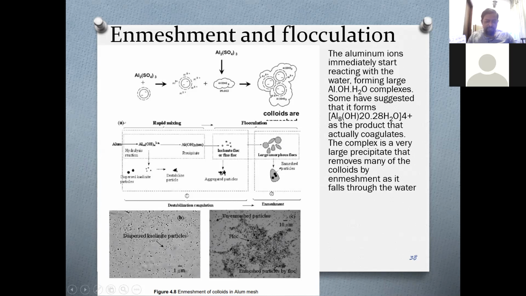Now here in this figure 4.8 in your note, you can see the two electron microscopic images of this process. On the left hand side, you can see dispersed particles. On the right hand side, you can see it is getting enmeshed with the aluminum hydroxide, and this mesh will come down. That is what is happening in flocculation and settlement, right?